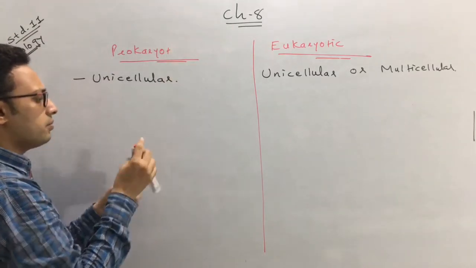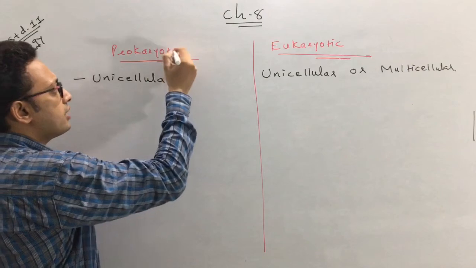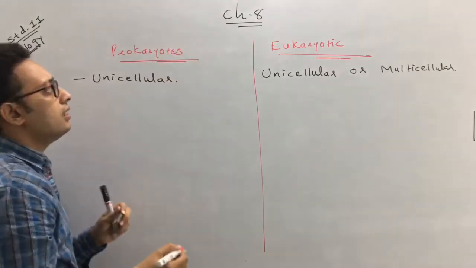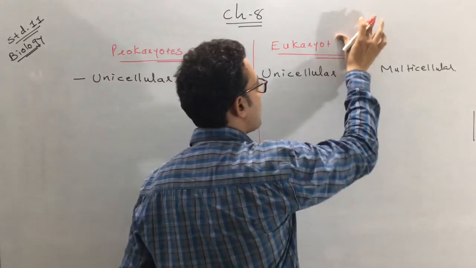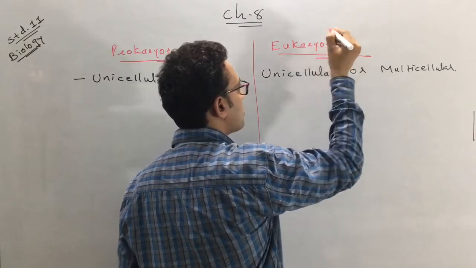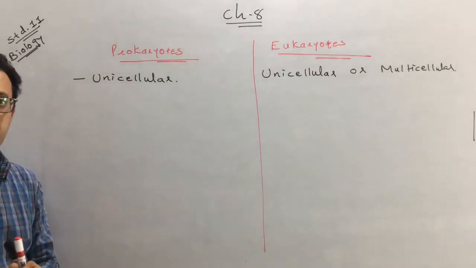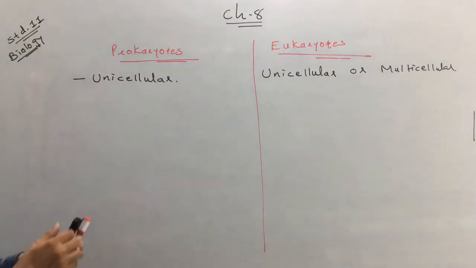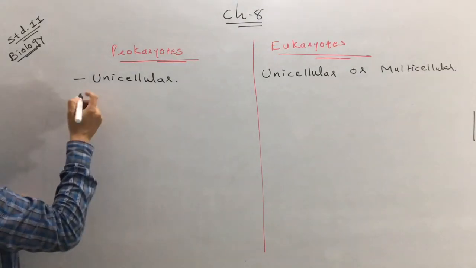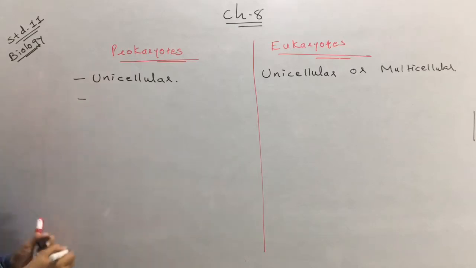Instead of saying the difference between prokaryotic cell, we will see the difference between prokaryotes and the eukaryotes. So it's unicellular or multicellular.